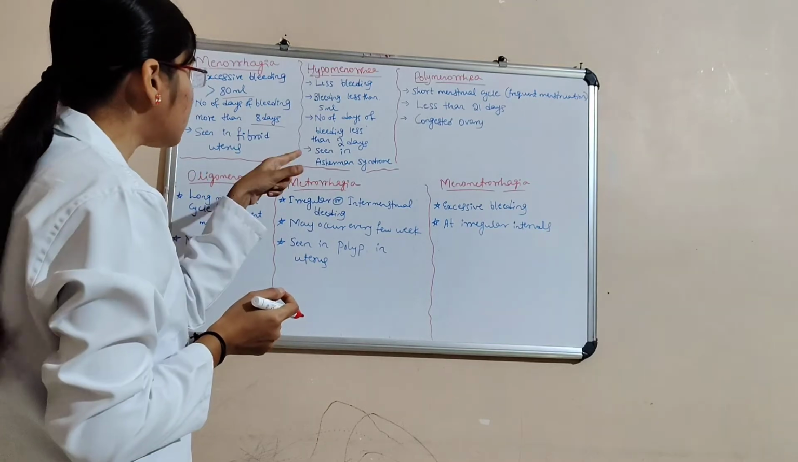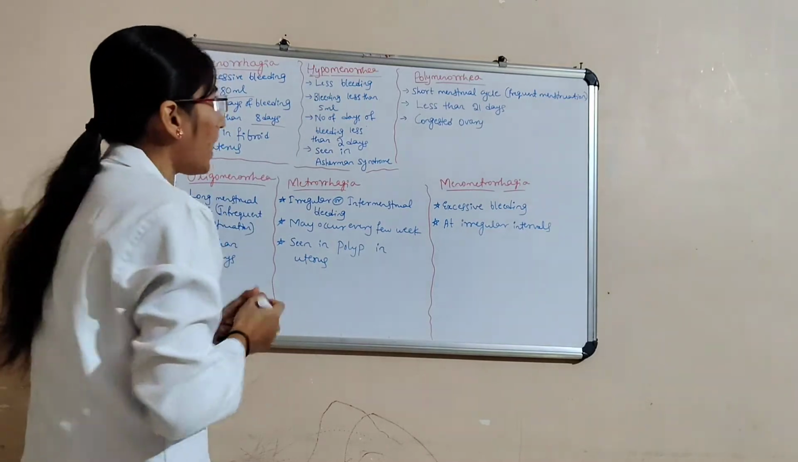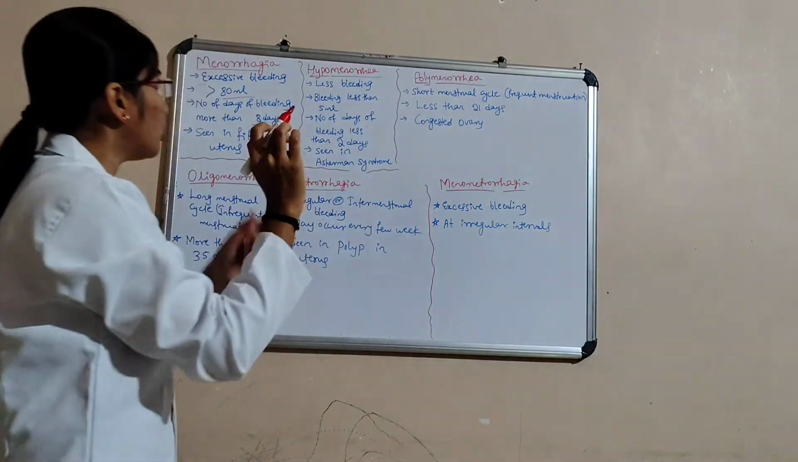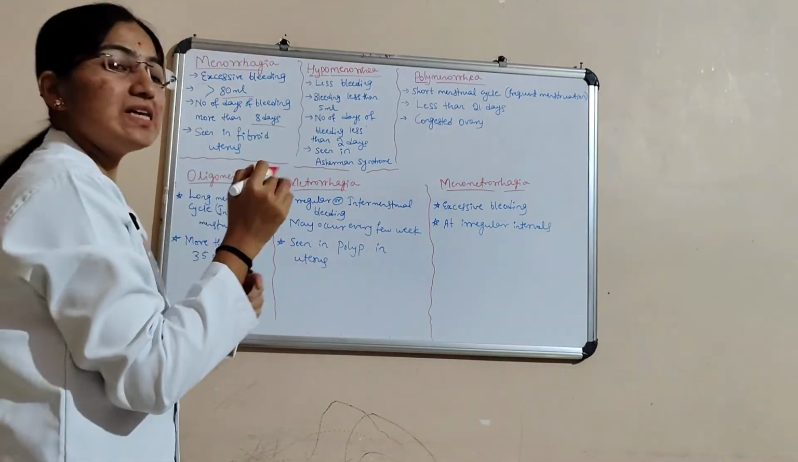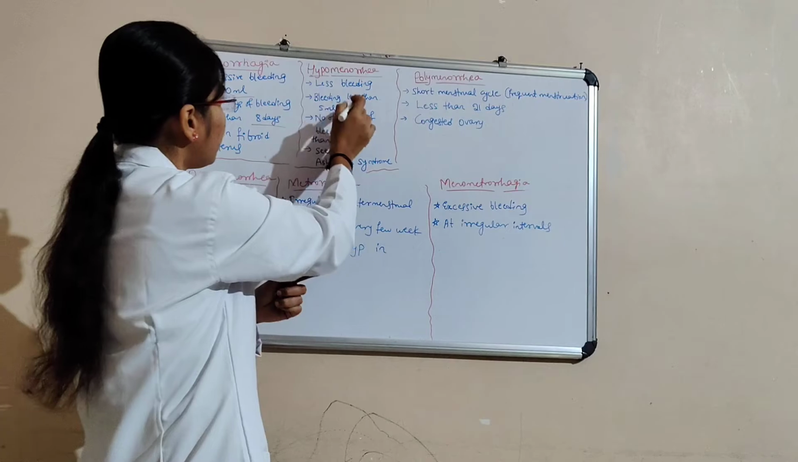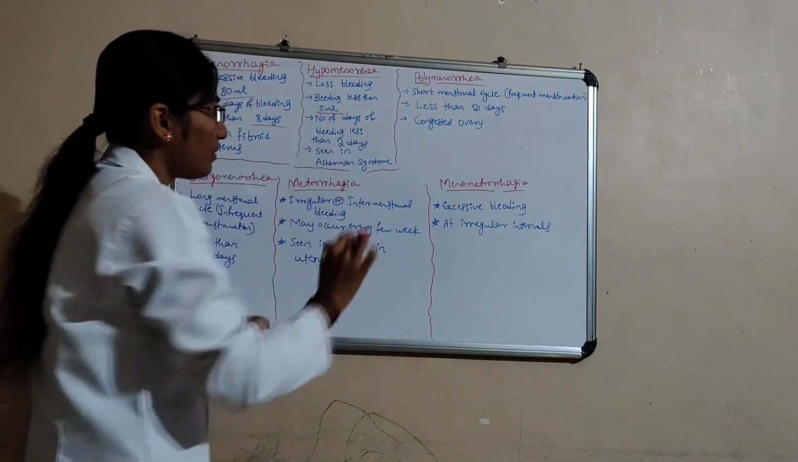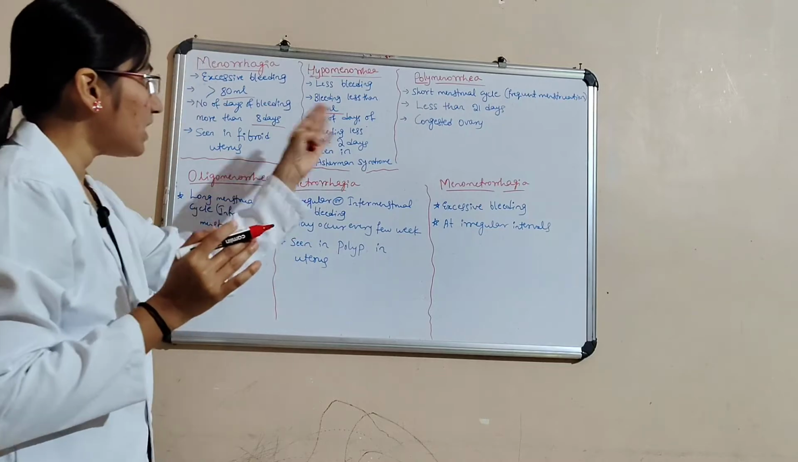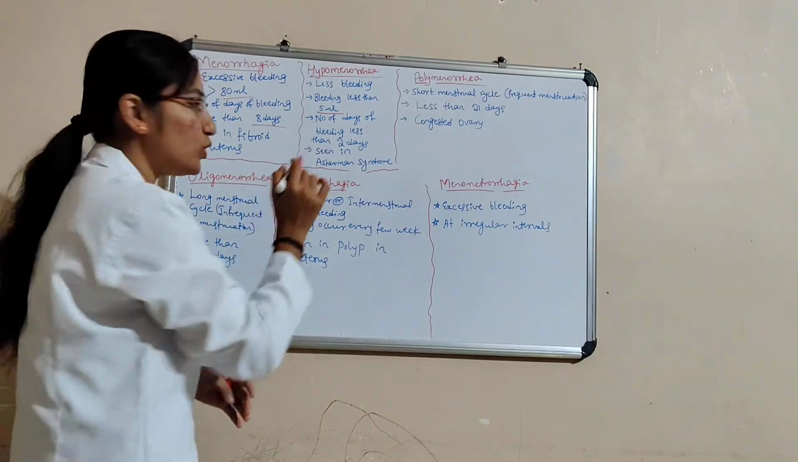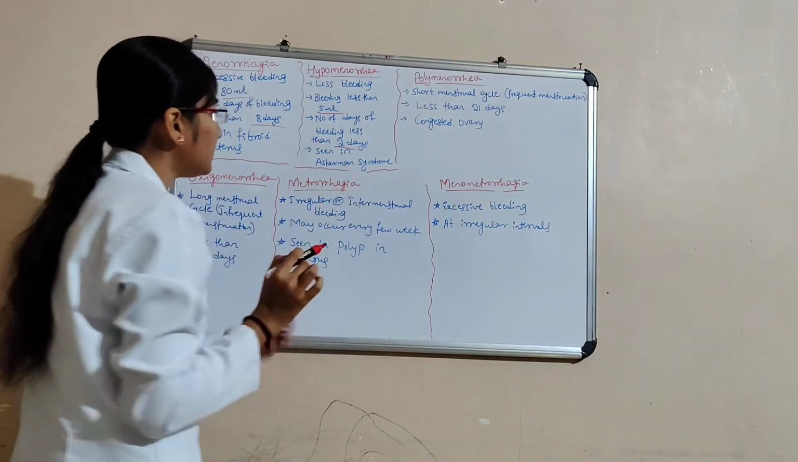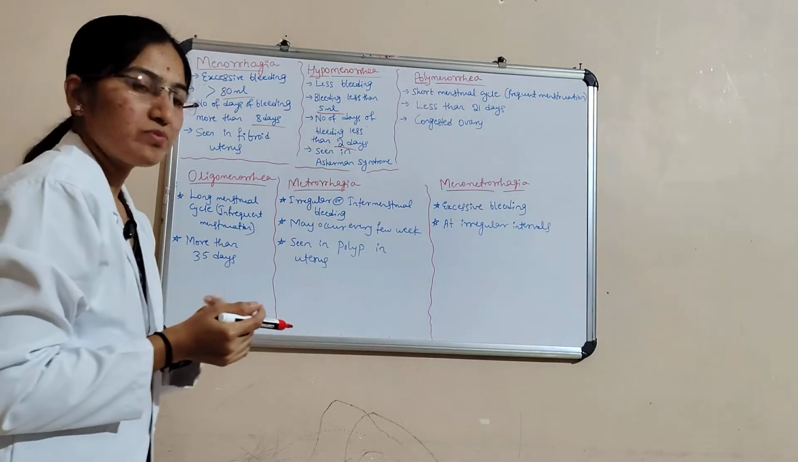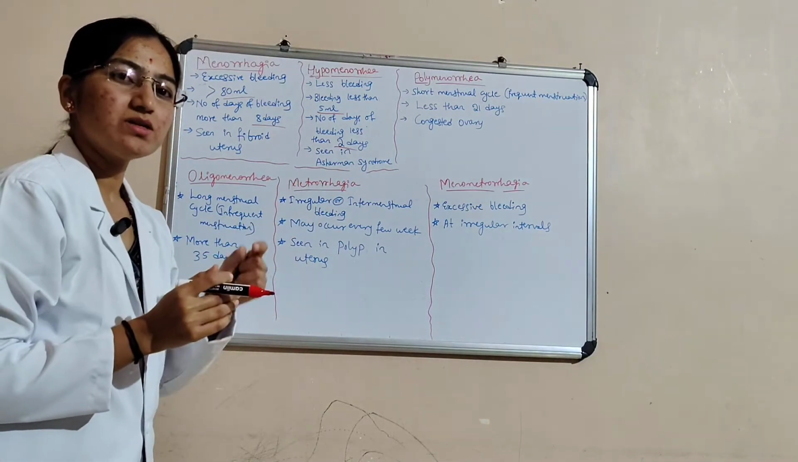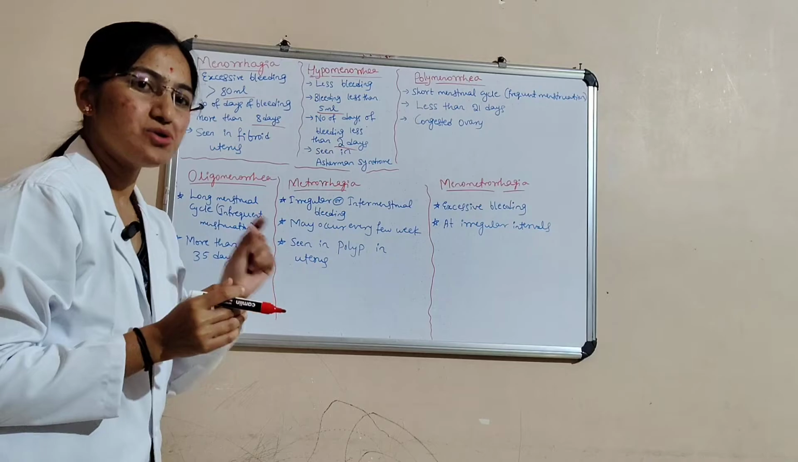And then the next disorder is hypomenorrhea. Here hypo is the opposite, that is less bleeding. Bleeding less than 5 ml, and number of days of bleeding less than 2 days. It is seen in Asherman syndrome. Asherman syndrome is nothing but scar tissue in the uterus.